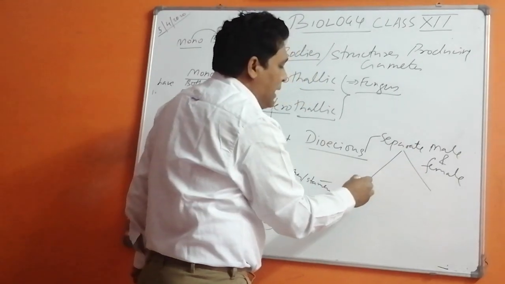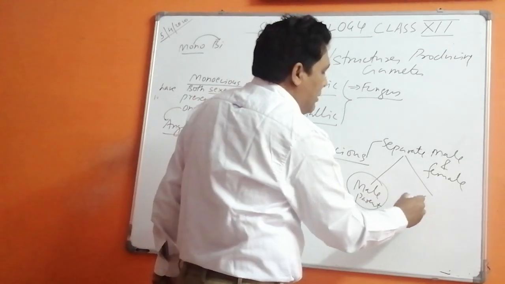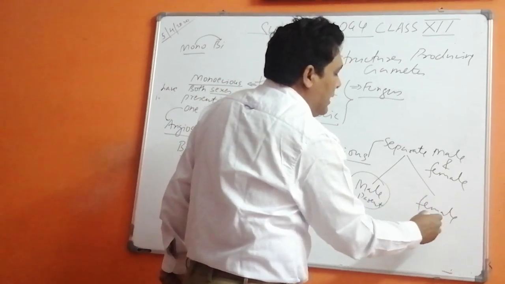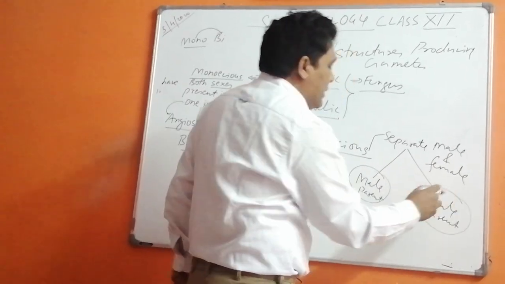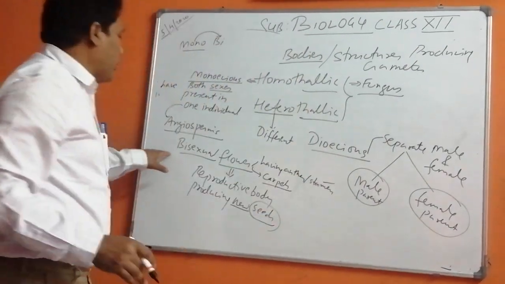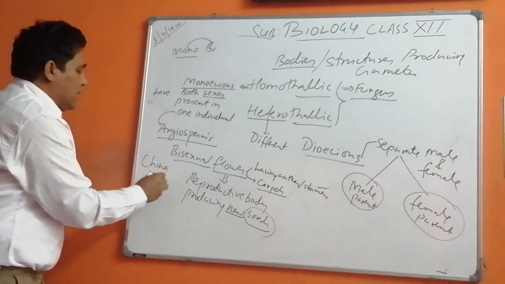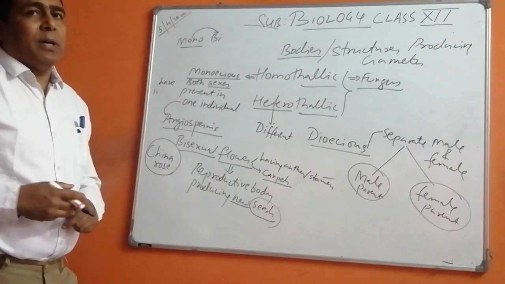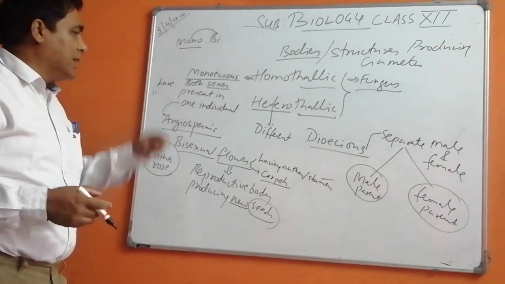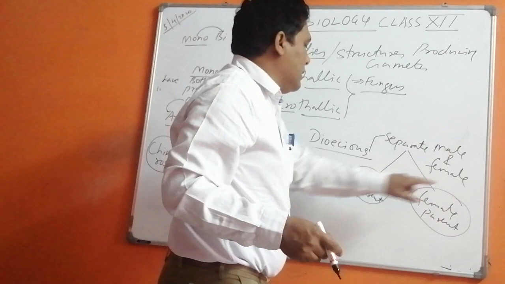So there will be a male parent and a female parent. Some plants are dioecious also. When we talk about bisexual plants, we are talking about China rose, because this topic is going to come again in the reproduction of plants, so we'll discuss more about that there. So dioecious means separate male and female.